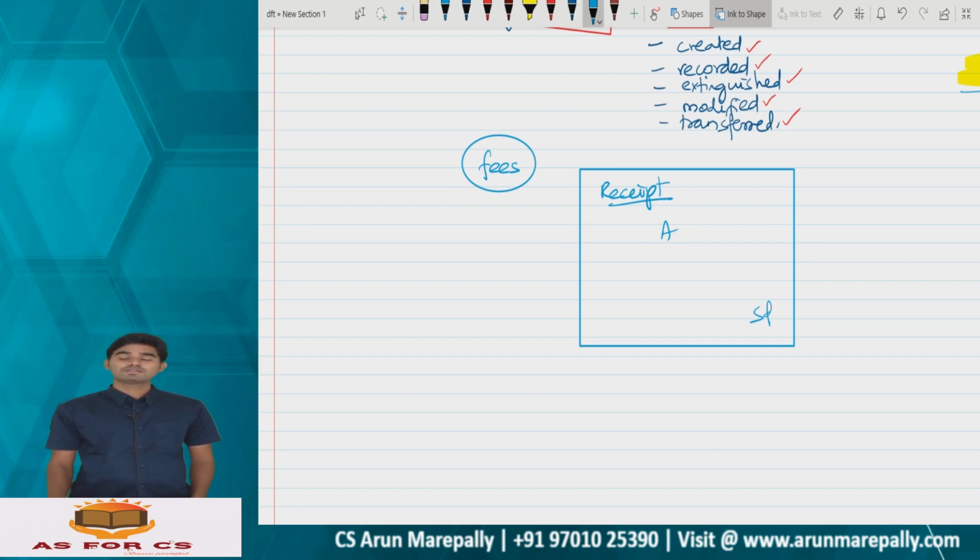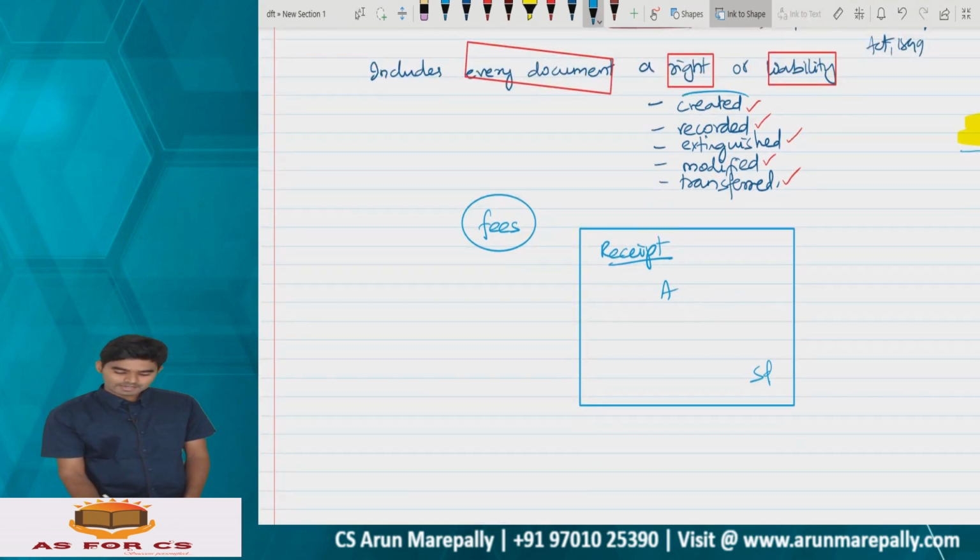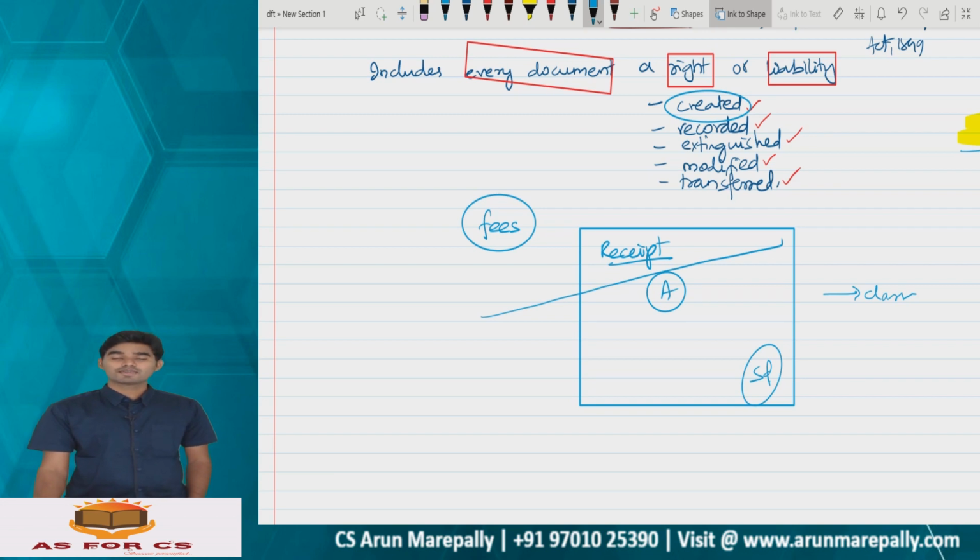Now, is it an instrument? Yes. Why? Sir, it is creating a right on you to attend the classes, and it is creating a liability on me to provide the lectures to you. So, by virtue of this document, a right and a liability is being created. Then this document is more precisely called an instrument as per section 2 subsection 14.